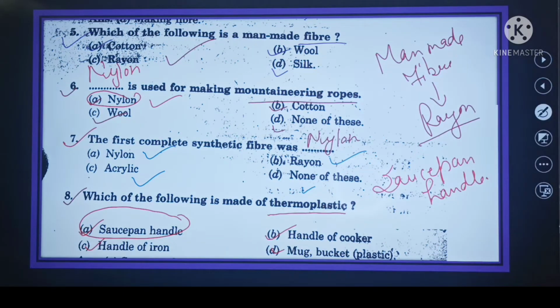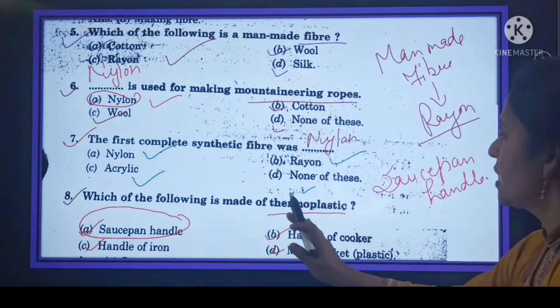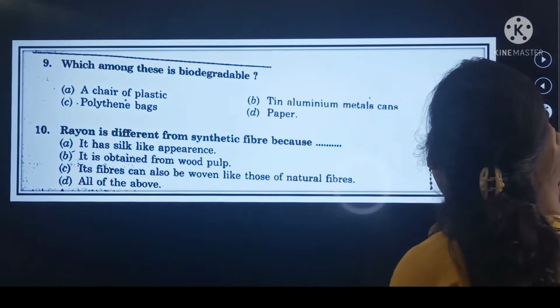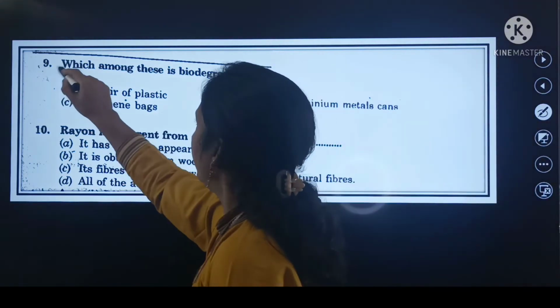Saucepan handle is made of thermoplastics.